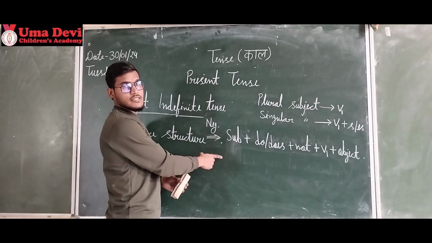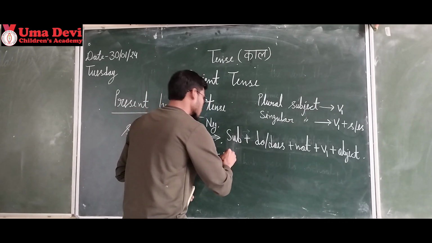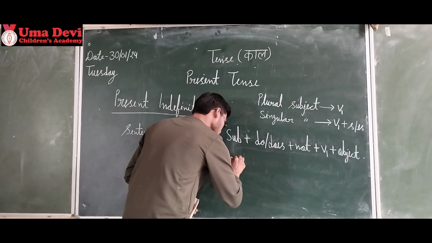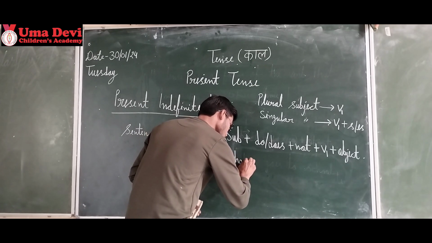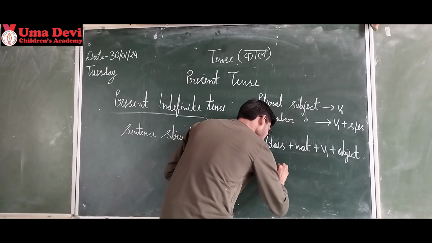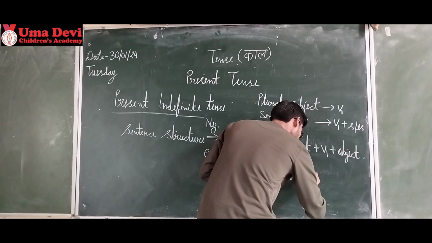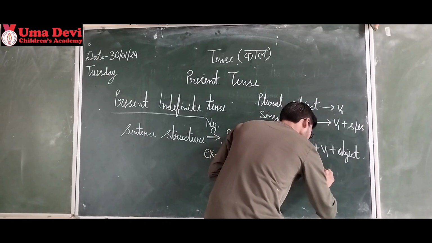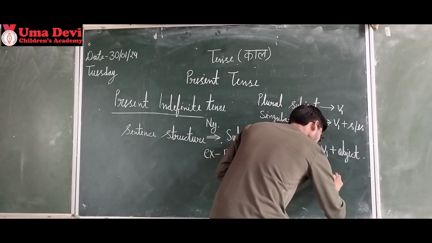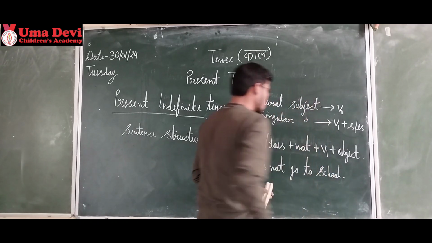Let's start with an example. Rohan does not go to school. Rohan does not go to school.